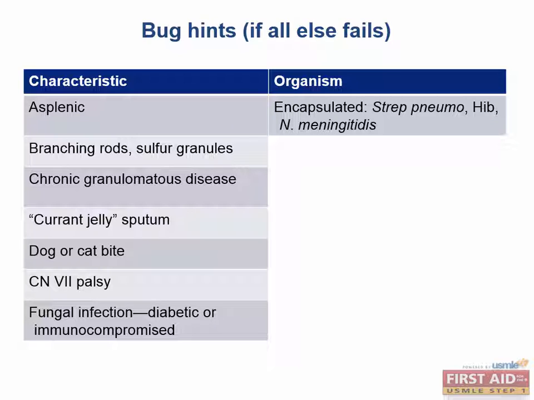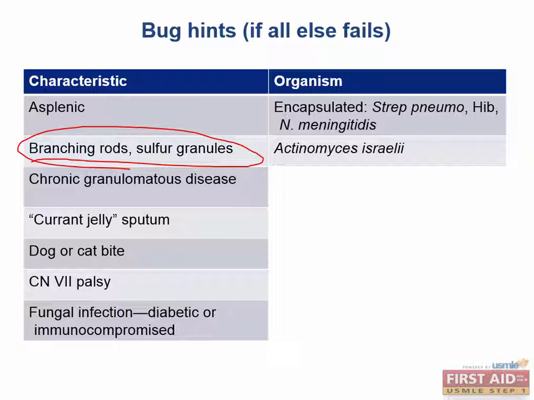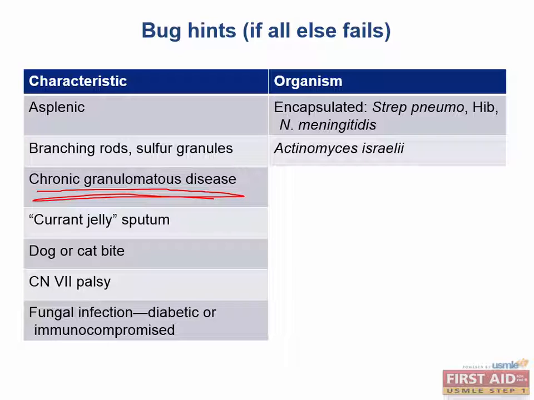Next, what do you think of if the question mentions sulfur granules with branching rods in an oral infection? You should definitely be thinking about Actinomyces israelii. Remember, Israel has yellow sand. And how do we treat Actinomyces? With penicillin. Very good. So next, what organisms are you thinking about when the question mentions a patient that has chronic granulomatous disease? Let's think about the disease for just a moment. These patients lack which enzyme?